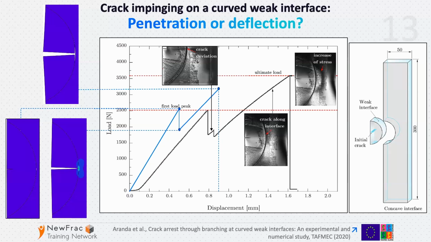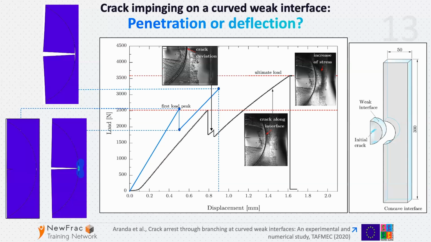We first cut this semicircular part of the specimen, where we introduce an initial crack, and this semicircular part is bonded by an adhesive to the rest of the specimen. So we have a semicircular weak interface, and the black lines are the experimental results, and the blue line is the numerical result.